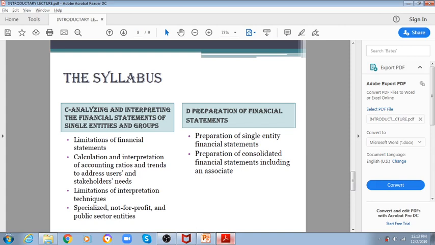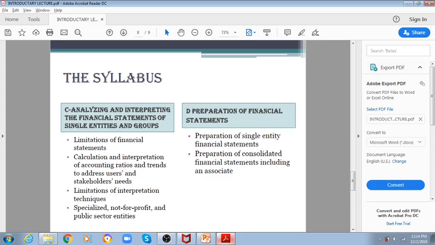Lastly, specialized not-for-profit and public sector entities. How to analyze and deal with not-for-profit organizations like charities, government entities and NGOs. What is the method to interpret those?